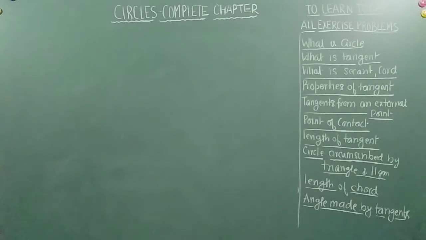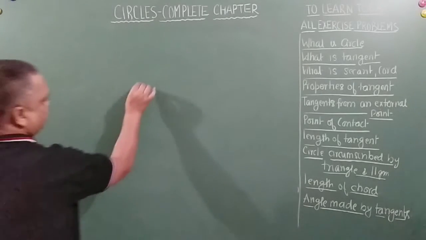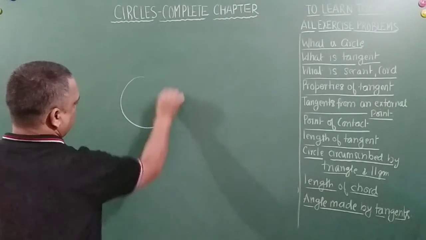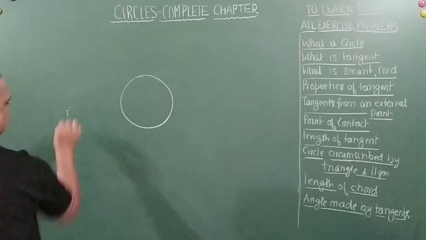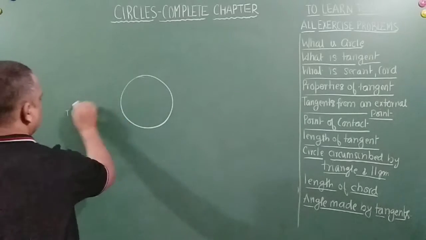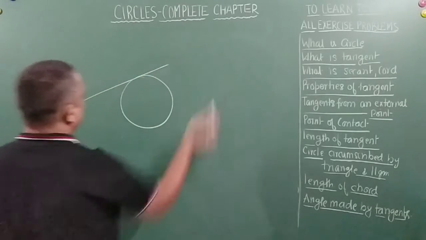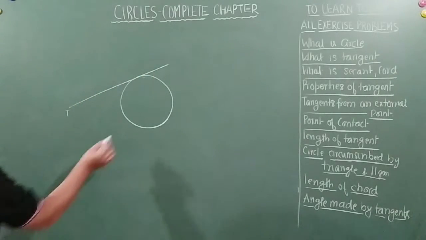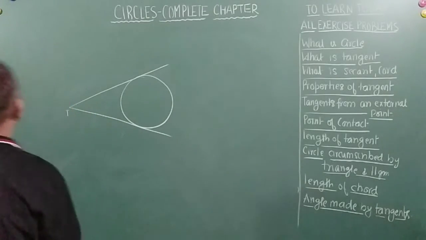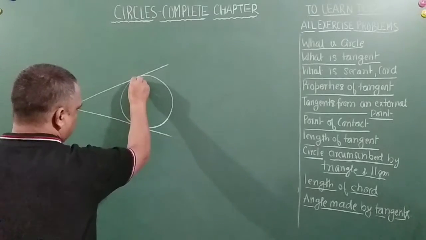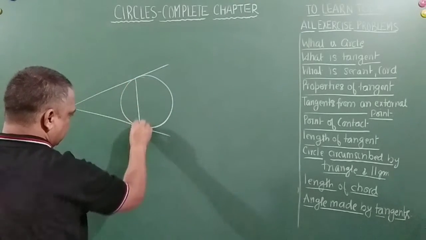Okay, two tangents TP and TQ are drawn to a circle with center O from an external point T. Let me give you the figure first. External point T, let's take this point as T. I draw a tangent to this circle, and I draw a tangent to this point as well. Now I join the two points of contact.